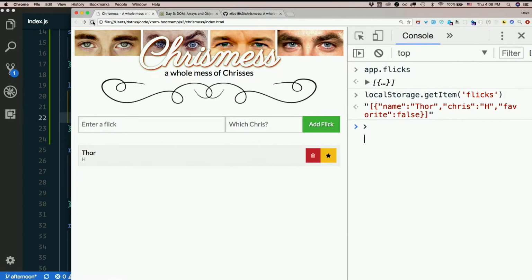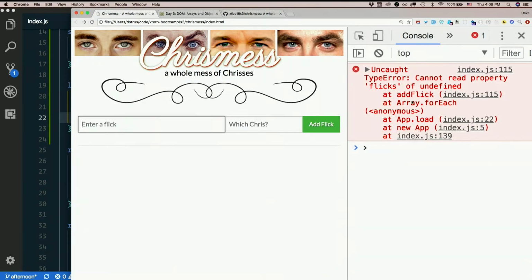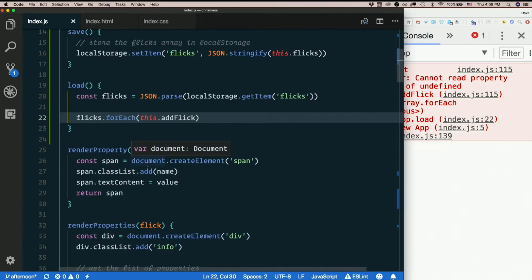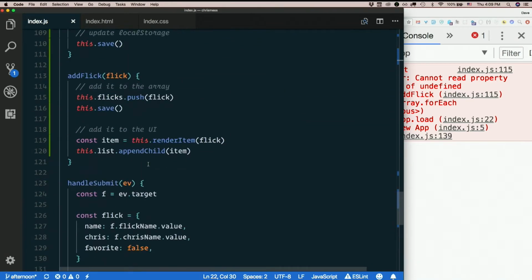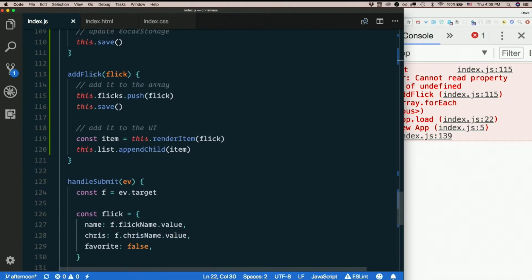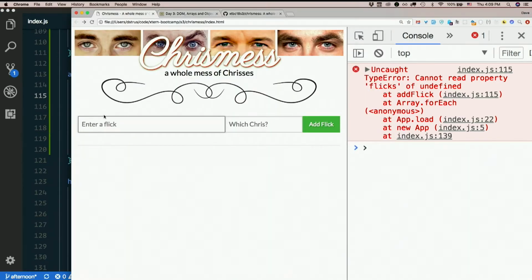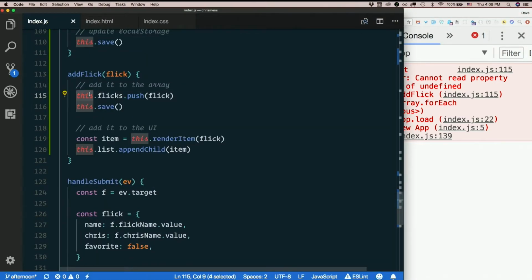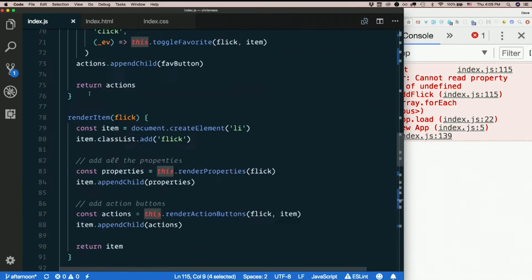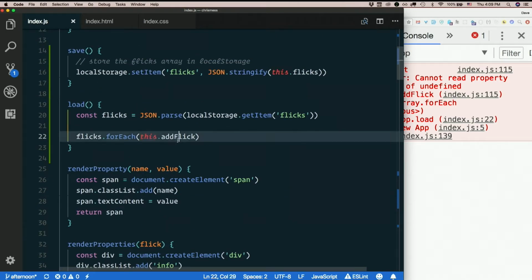Let's refresh. Oh, explode. Cannot read property flicks of undefined on line 115. So 115, that's add flick. It says property flicks of undefined, so this is undefined. Why? We're not the ones who called add flick, are we? forEach called add flick for us, and forEach doesn't set this to a gosh darn thing. How do we overcome this?